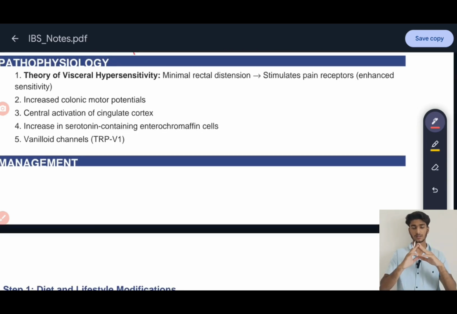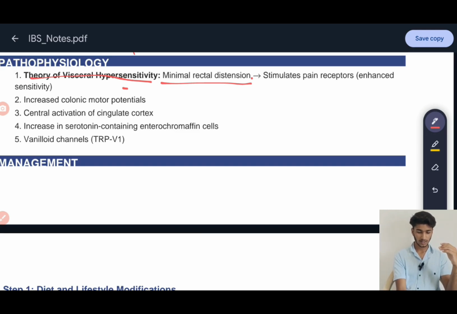So the pathology is basically unknown, but we have a theory to explain this symptom. We take the symptoms and make a theory out of them, that it might be occurring like this. This theory is called the theory of visceral hypersensitivity. With minimum rectal distension, like very little stretching, it will still cause a lot of pain. This was the first postulate of the theory.